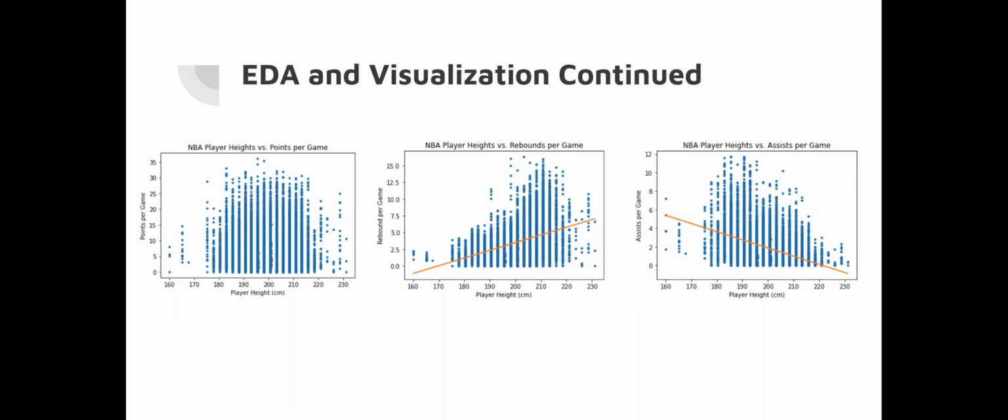And for assists per game, I didn't really expect there to be any correlation, but from the plot, there does definitely seem to be a relationship between the two. This could possibly be inferred because taller players could be rebounding the ball and will therefore have fewer assists per game, while shorter players could be receiving these rebounds or receiving passes from the rebounders, and their role on the court could be to get the ball to other teammates in order to score the points.